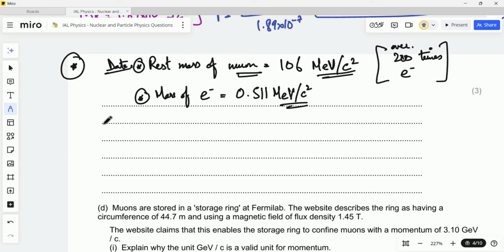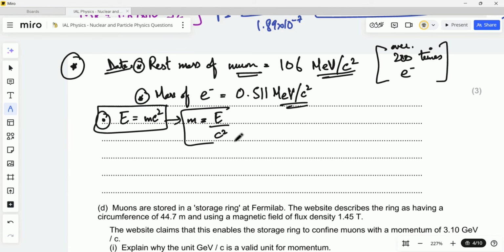Another way would be by using the equation that we know, E equals mc square. In this equation, we make the mass the subject, and it becomes m equals E upon c square.